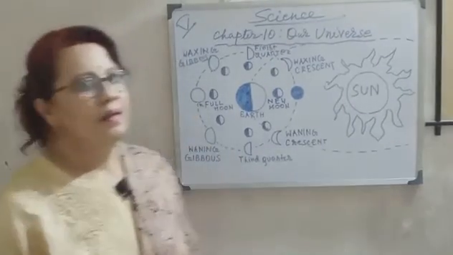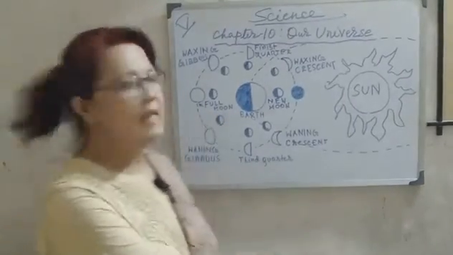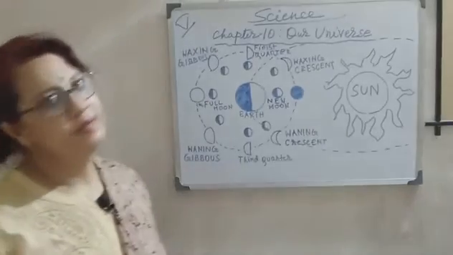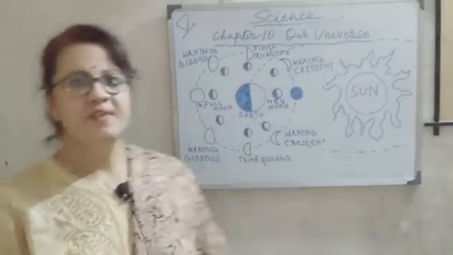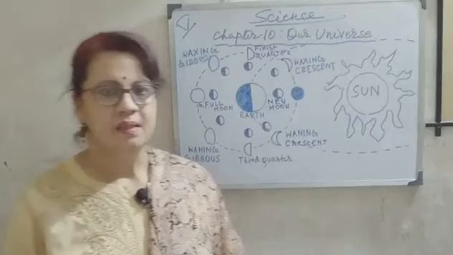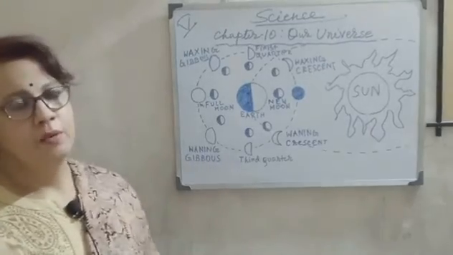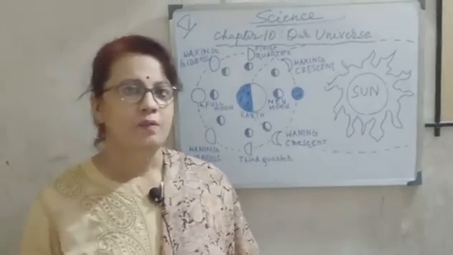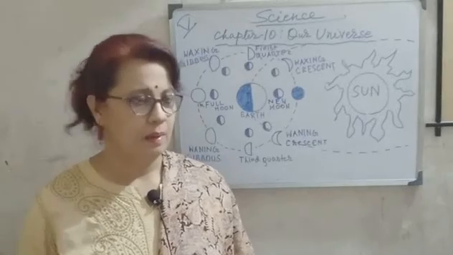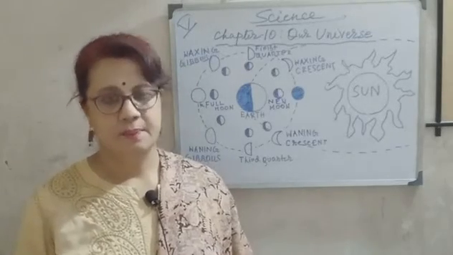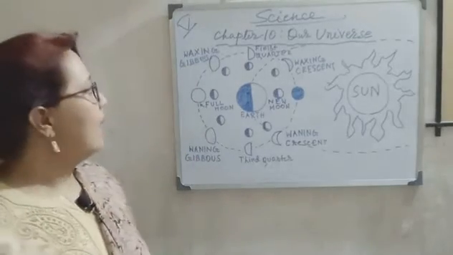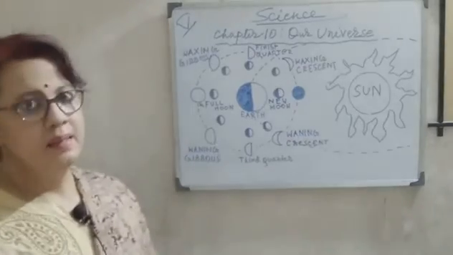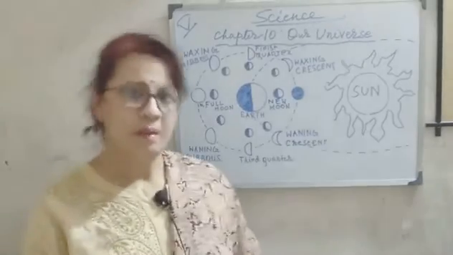So let's start our science class, and it is chapter 10. We are continuing chapter 10, our universe. In our previous classes, I already discussed our solar system, what the solar system is, our planetary sequence, and about the sun and our earth. So let's look back on the main points.